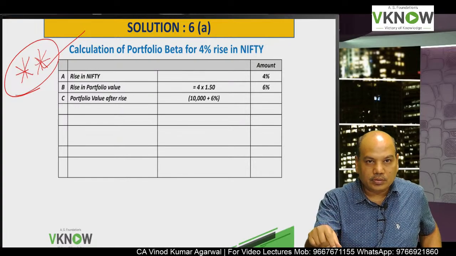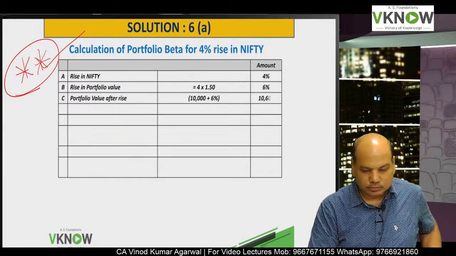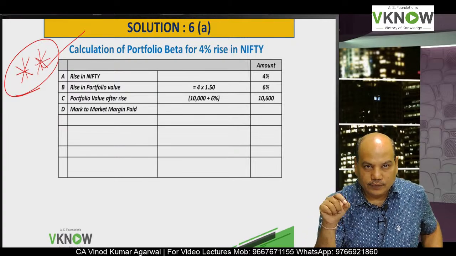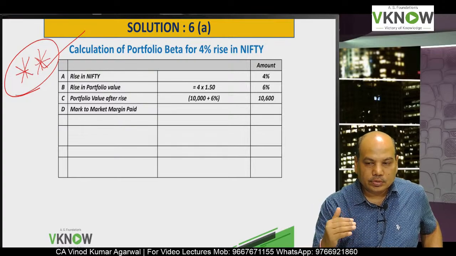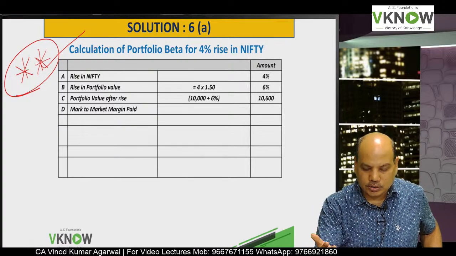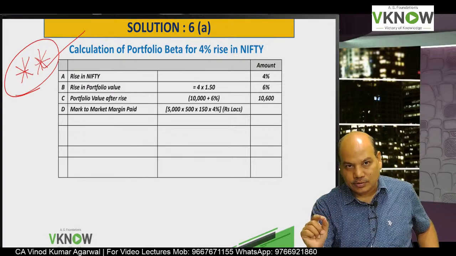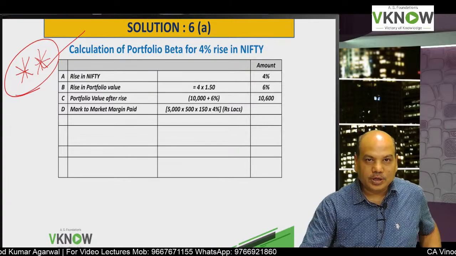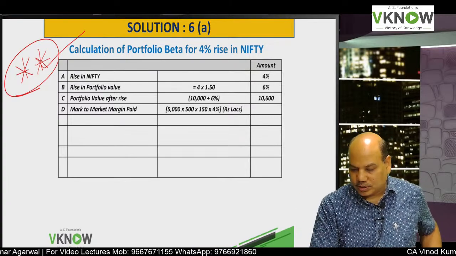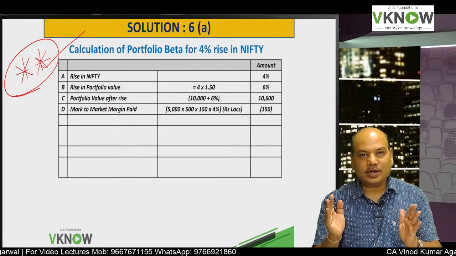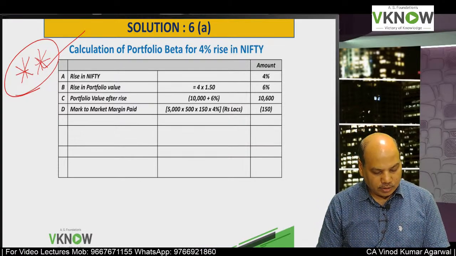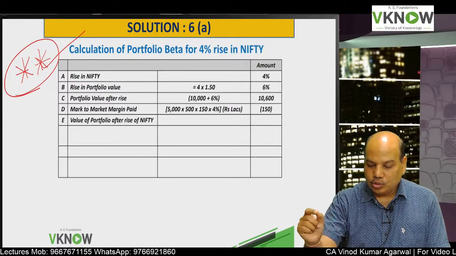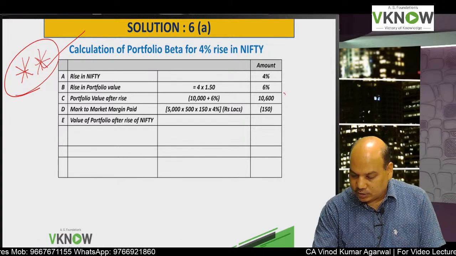It is 10,000 now plus 6%, 10,600. But then on Nifty you have a loss. The short position holder will have a loss. So that is 5,000 into 500 units into 150 contracts into 4%, and the amount you have to write in lakhs. 150 loss. Therefore, value of portfolio after rise of Nifty.